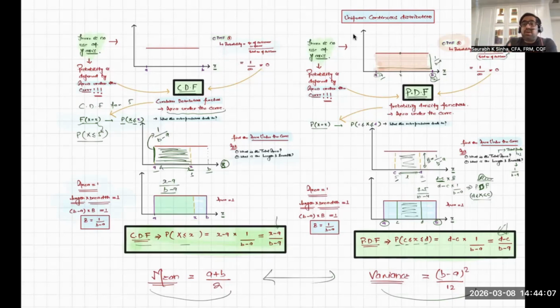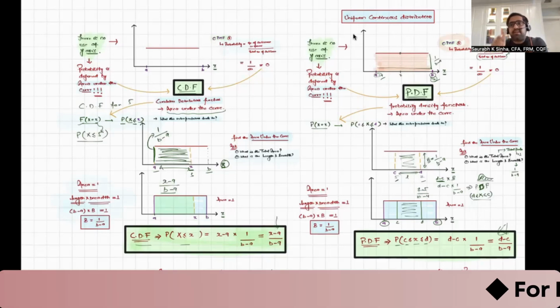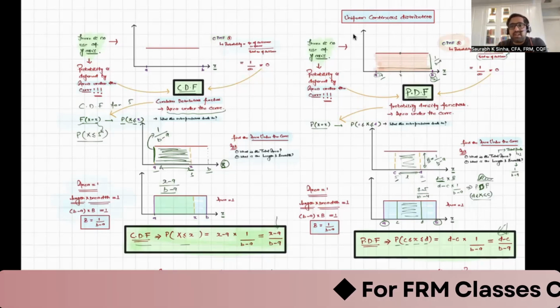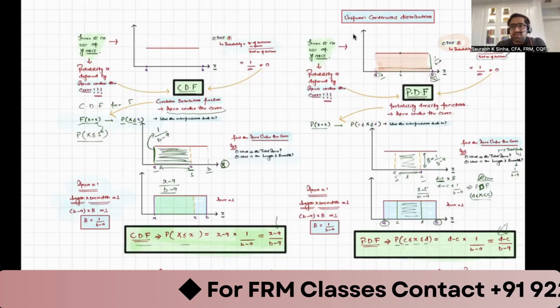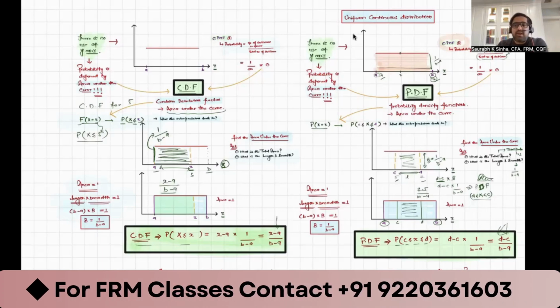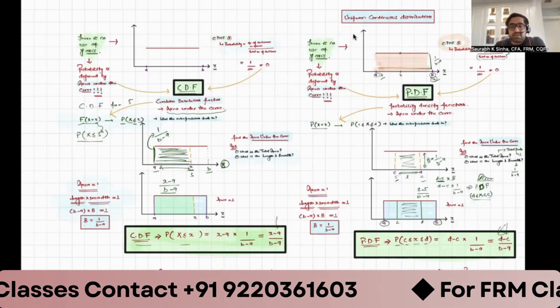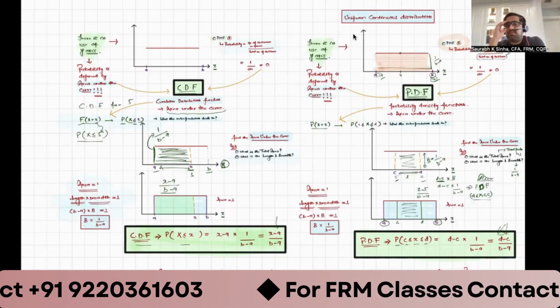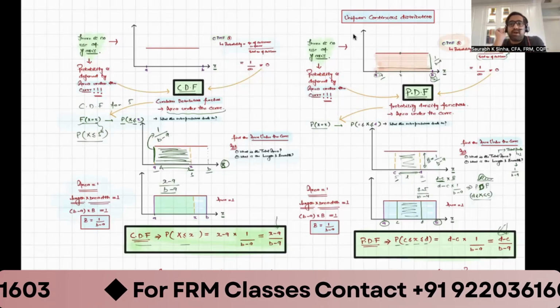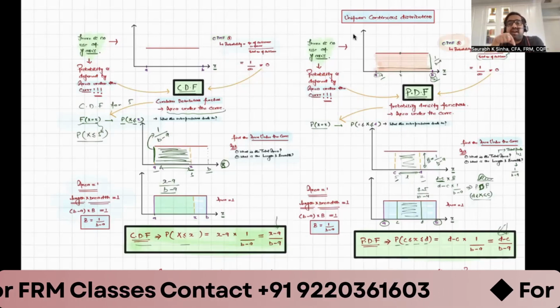In the next session, we'll derive it. The reason this derivation is important is because the derivation of mean and variance requires integration, and integration is a very important concept in the continuous distribution because the summation won't work. So you have to play with integration to find your mean value and the variance value. Okay. So in the next session, we will talk about how to find mean and variance for uniform continuous distribution. So those students who are just interested in mugging up the formula of mean and variance can do that. But in the next session, we'll try to derive mean and variance for uniform continuous distribution.